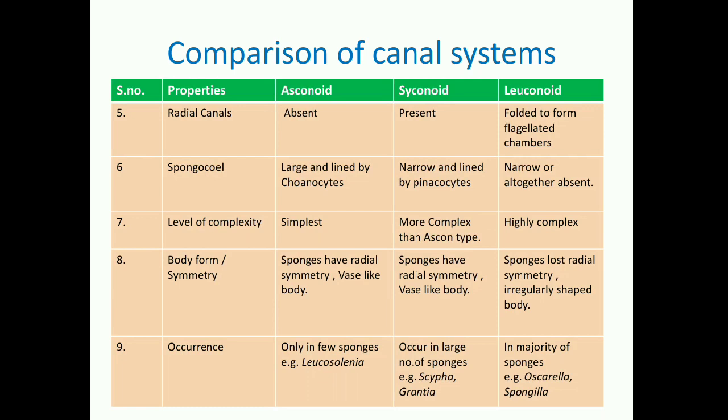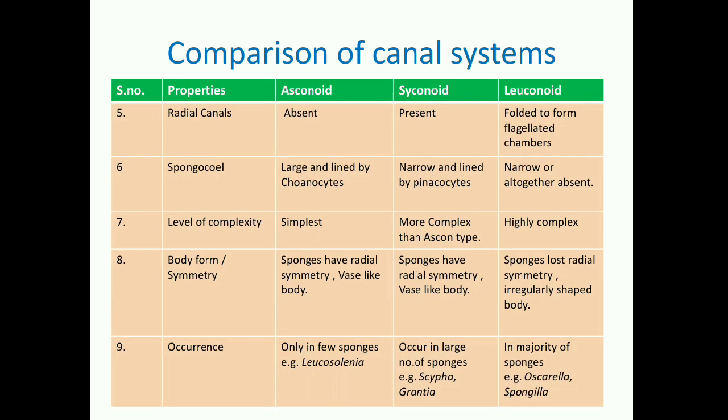Next, if we compare level of complexity, asconoid, I told you, is the simplest one. Syconoid is moderate. It is more complex than asconoid, but in comparison to leuconoid, the complexity level is low. So syconoid is more complex than asconoid canal system, and highly complicated we have seen is leuconoid canal system.